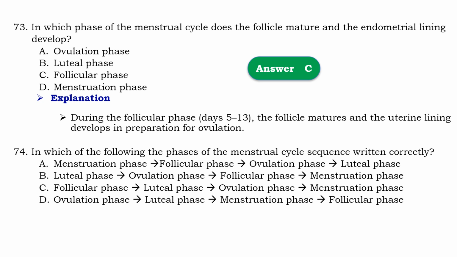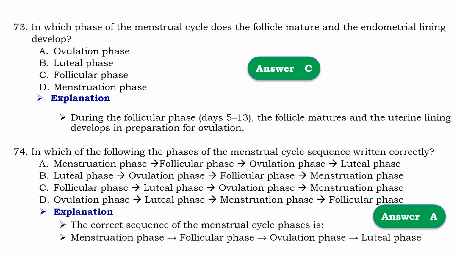Question number 74. In which of the following is the menstrual cycle phase sequence written correctly? So that should be A, menstruation phase, follicular phase, ovulation phase, then luteal phase. Means that the correct sequence of menstrual cycle phases is menstruation phase, follicular phase, ovulation phase, and luteal phase.